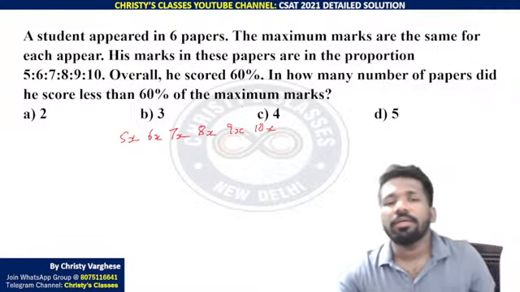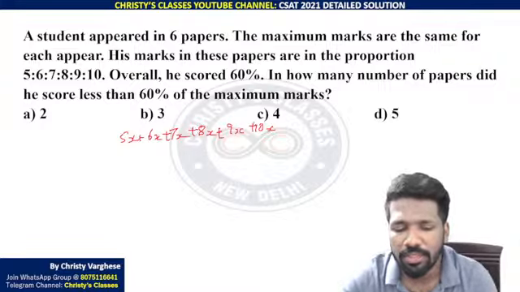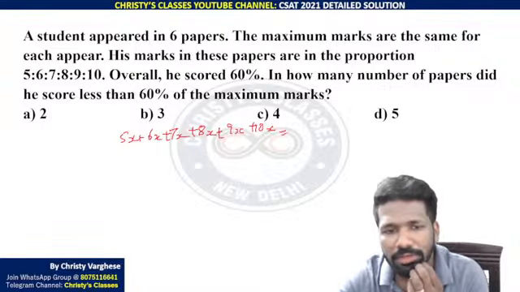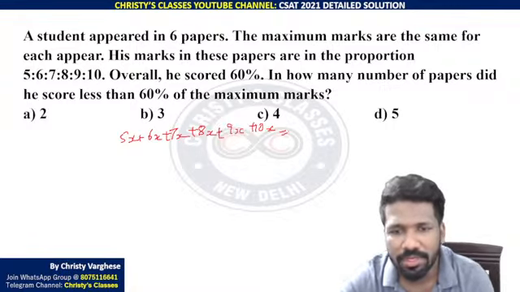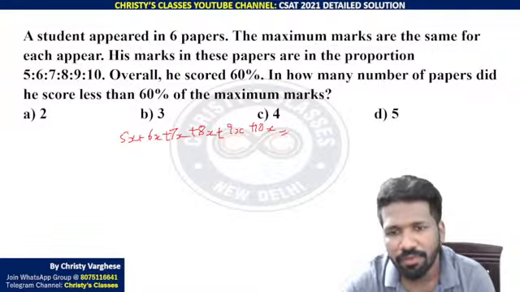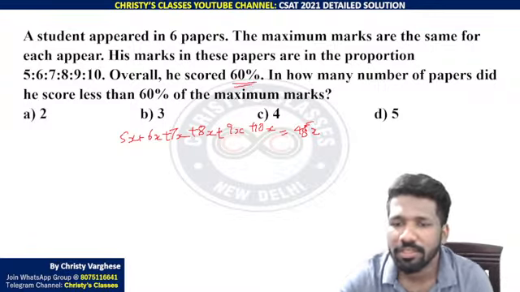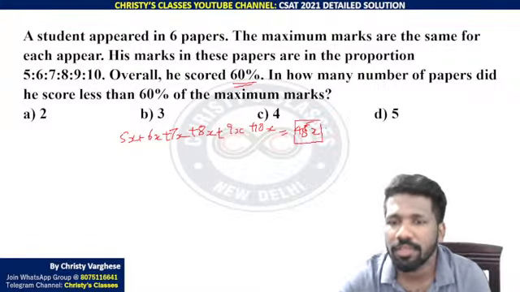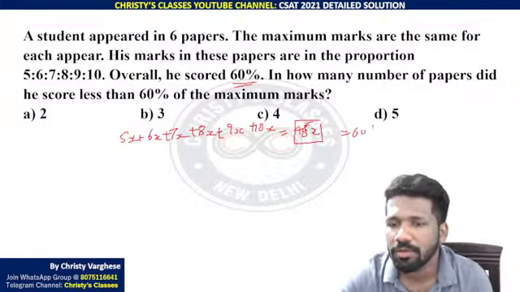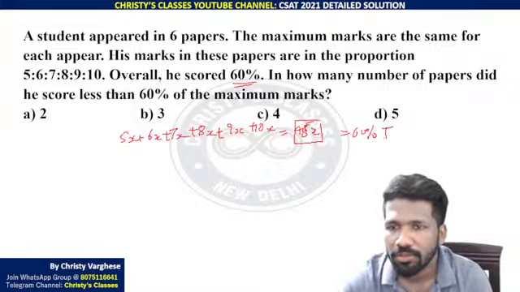Total he scored 60%. So what is this 5x, 6x, 7x, 8x, 9x, 10x added? Total marks will be 5 plus 6 plus 7 plus 8 plus 9 plus 10. That is 11, 18, 26, 35, 45x. 45x is the total mark he scored. That is 60% we can say. 45x is 60% of the total mark. That is what the question says. All of you understood?